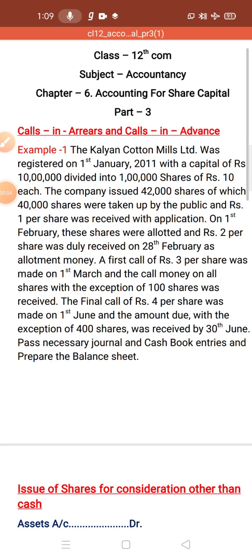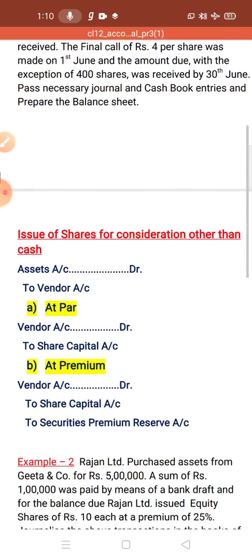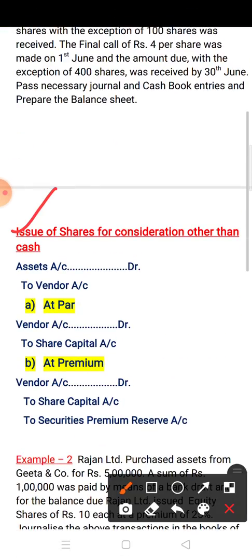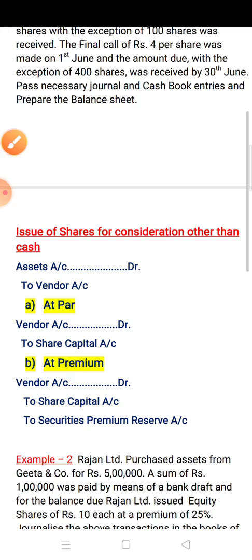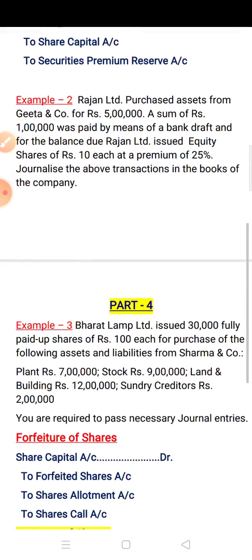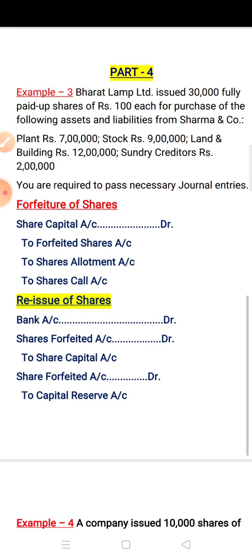Children, in the previous part we had done the third part of this chapter, accounting for share capital, in which we covered the topics calls in arrears, calls in advance and issue of shares for other than cash. Now in today's topic, first we will discuss one more question of issue of shares for consideration other than cash. Then we will continue with the next topic, that is forfeiture of shares. Okay, this is part 4 of this chapter.